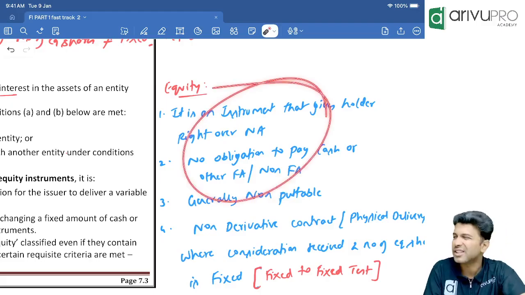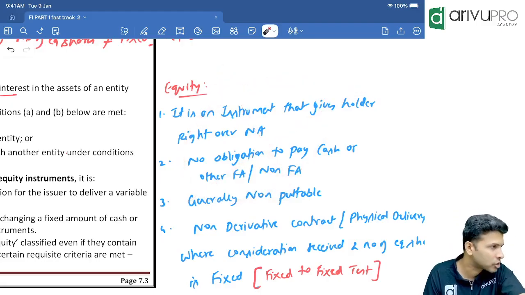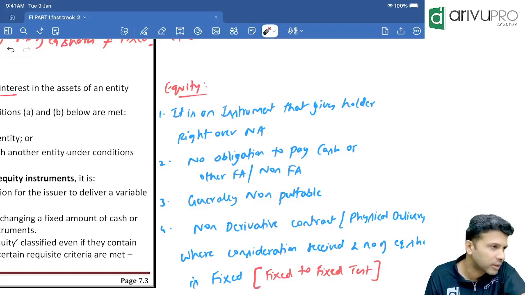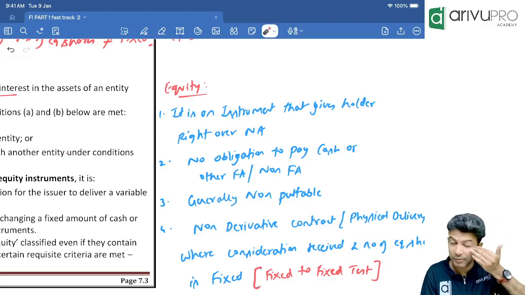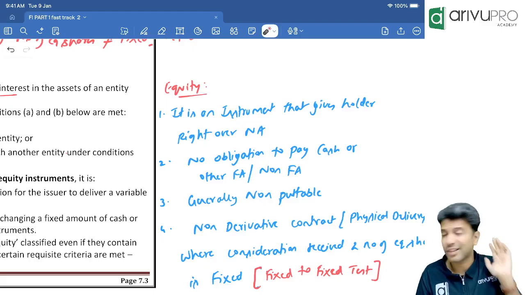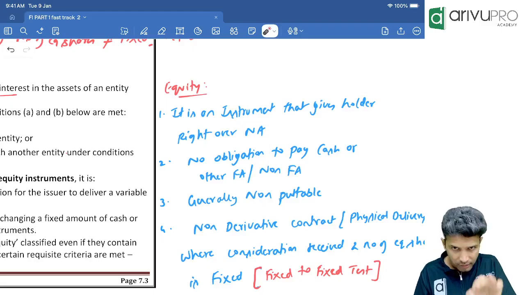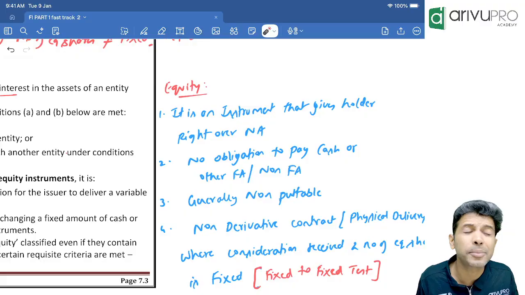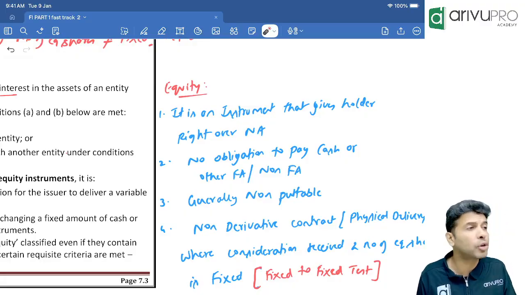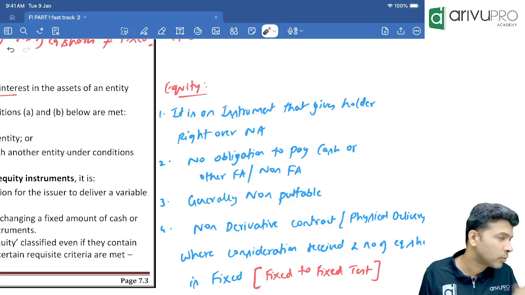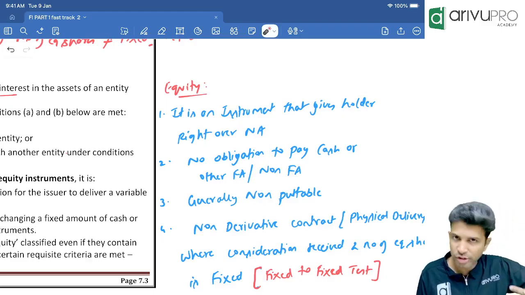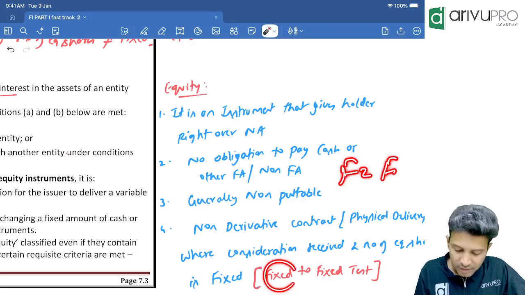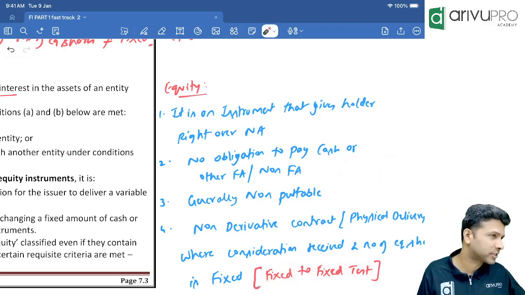Now, these are all some features. All these are not much relevant for our examination, to be honest. One component could be relevant for our examination. If at all a question can come, it can come for 1 or 2 marks based on this concept. What is that? Sir, Ind AS says, if you want to classify something as equity, fixed to fixed test should be passed. Once more, what is it? If you want to show something as equity, F to F test should be passed. F to F means fixed to fixed test should be passed.